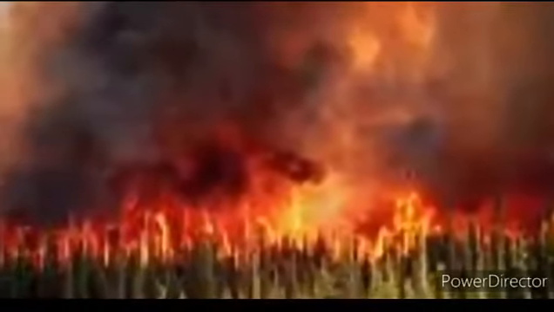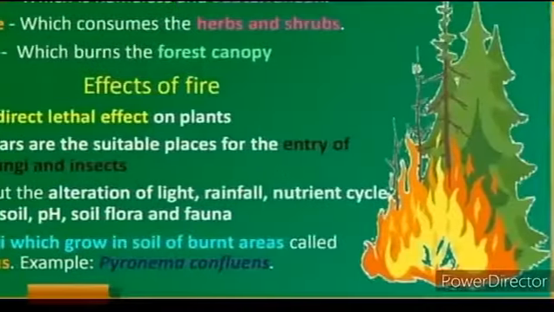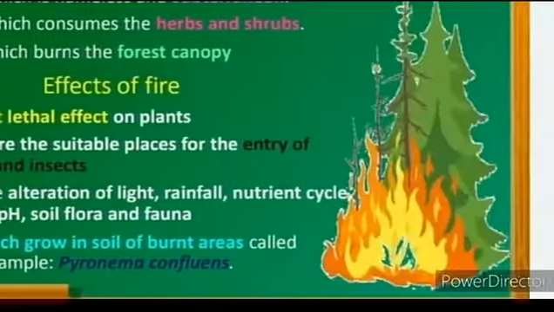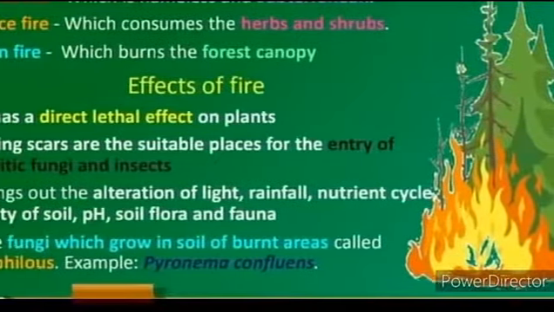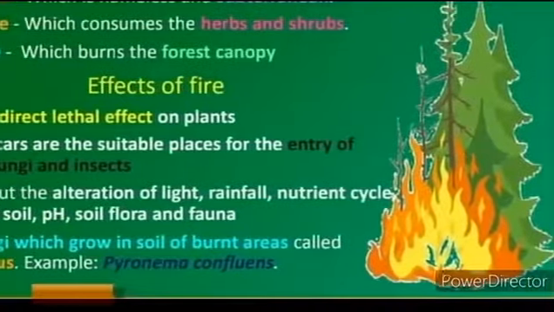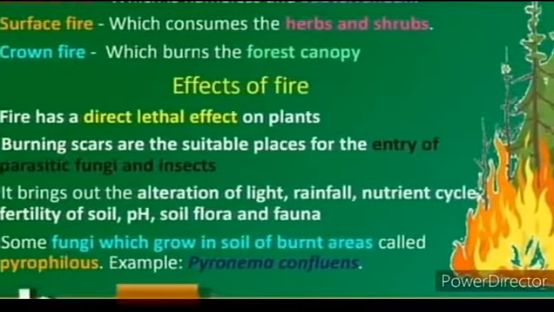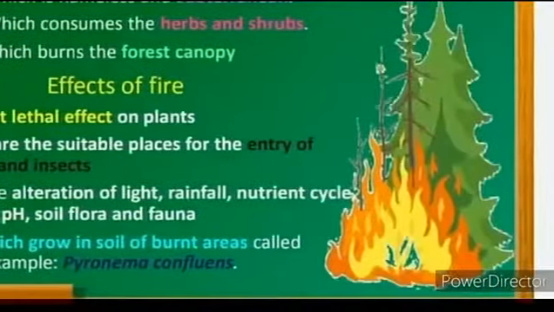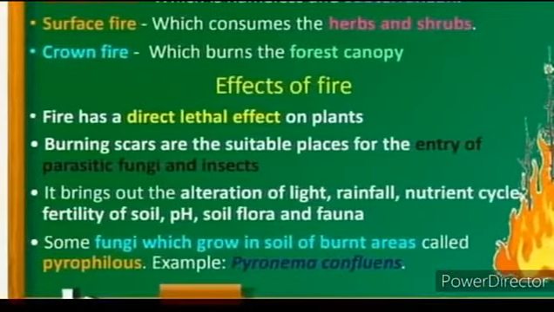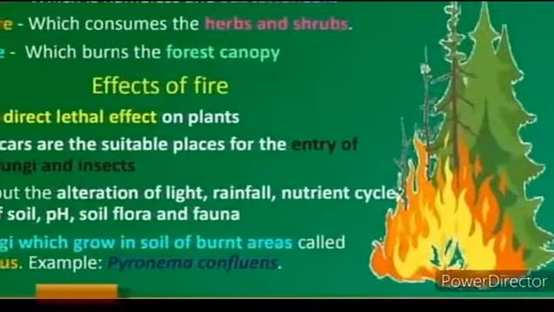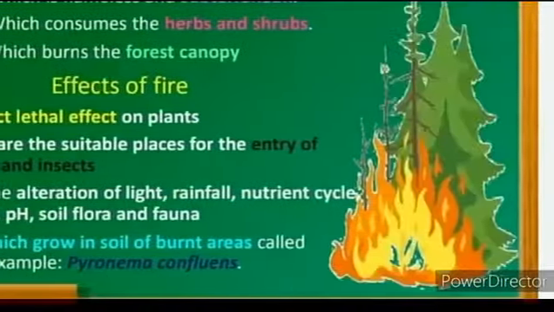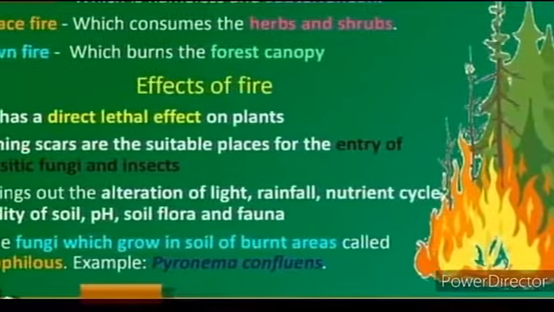Effects of fire: fire has a direct lethal effect on plants, that is, the death of the plants. Burning scars are suitable places for the entry of parasitic fungi and insects. It brings about alteration of light, rainfall, nutrient cycle, fertility of soil, pH, and soil flora and fauna.